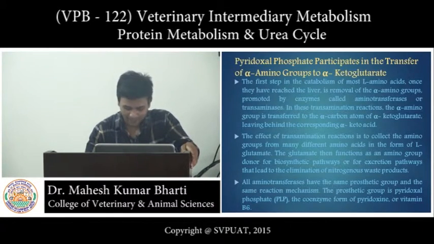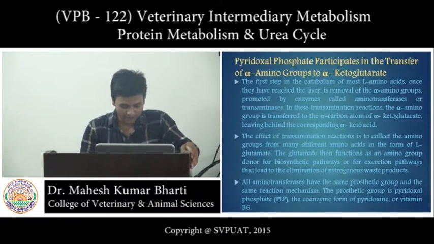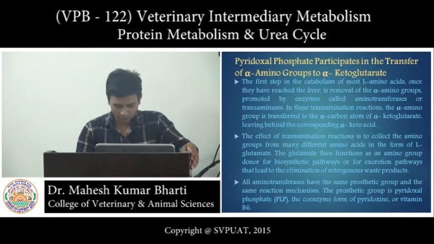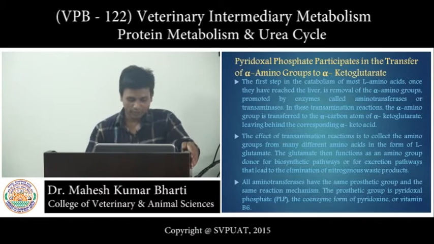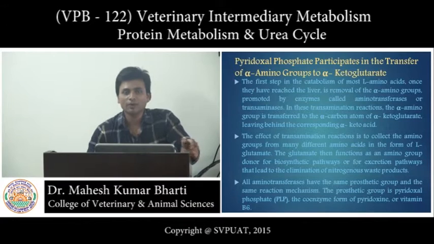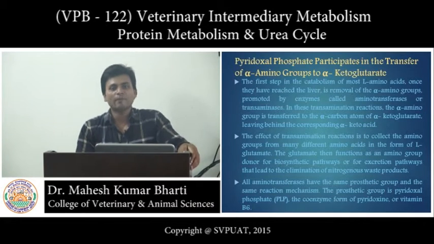In this transamination reaction, the alpha amino group is transferred to the alpha carbon atom of alpha ketoglutarate, leaving behind the corresponding keto acid. The effect of the transamination reaction is to collect the amino groups from many different amino acids into the form of L-glutamate. The glutamate then functions as an amino group donor for biosynthetic pathways or for excretion pathways. Then glutamate will decide whether the ammonia released from the glutamate will take part in biosynthetic processes or in the urea cycle.